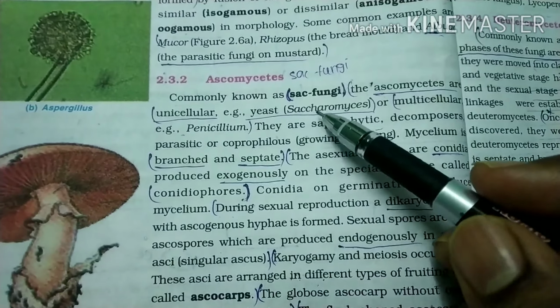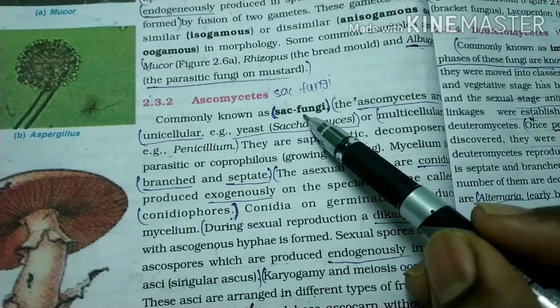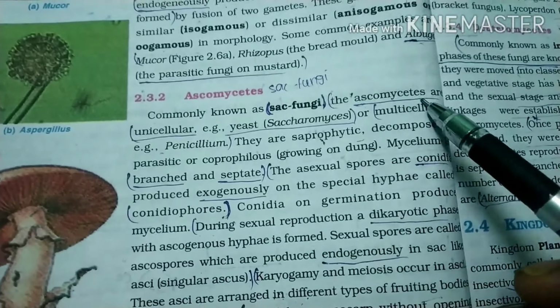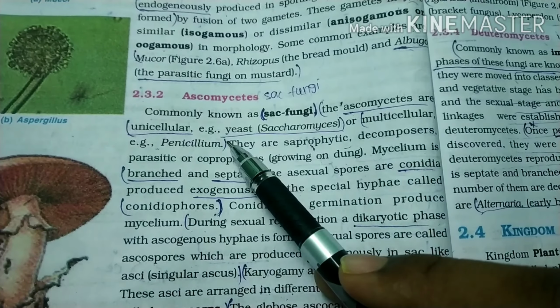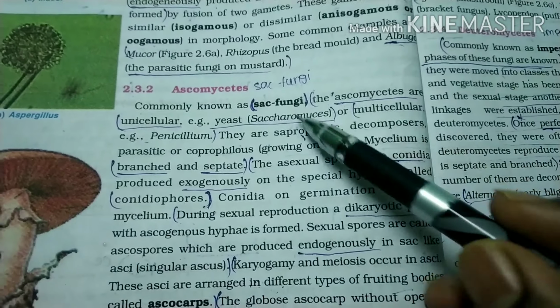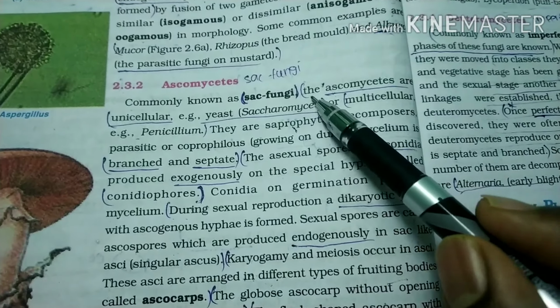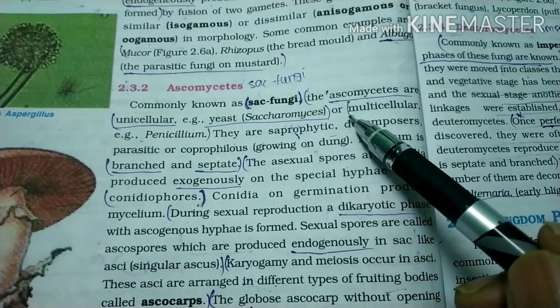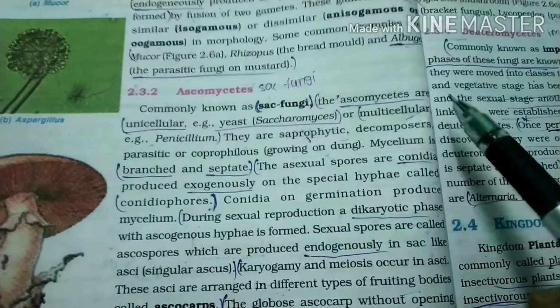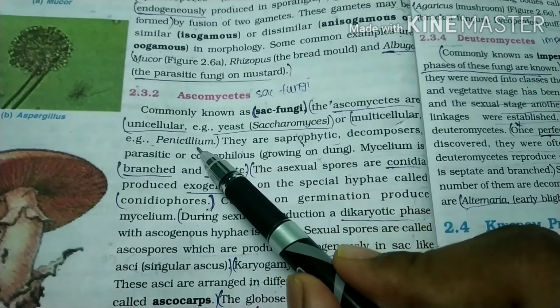Let us go through Ascomycetes. This is also known as sac fungi. Ascomycetes are mostly unicellular, single-celled. An example is yeast, whose other name is Saccharomyces. A multicellular example of Ascomycetes is Penicillium. What is the use of Penicillium?